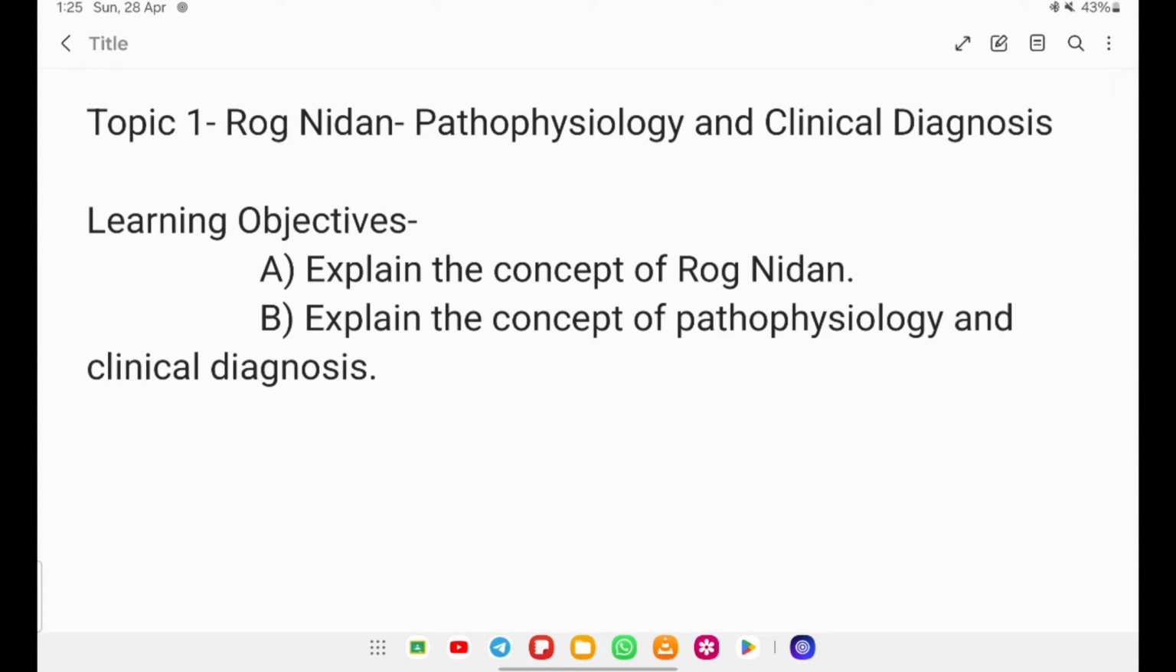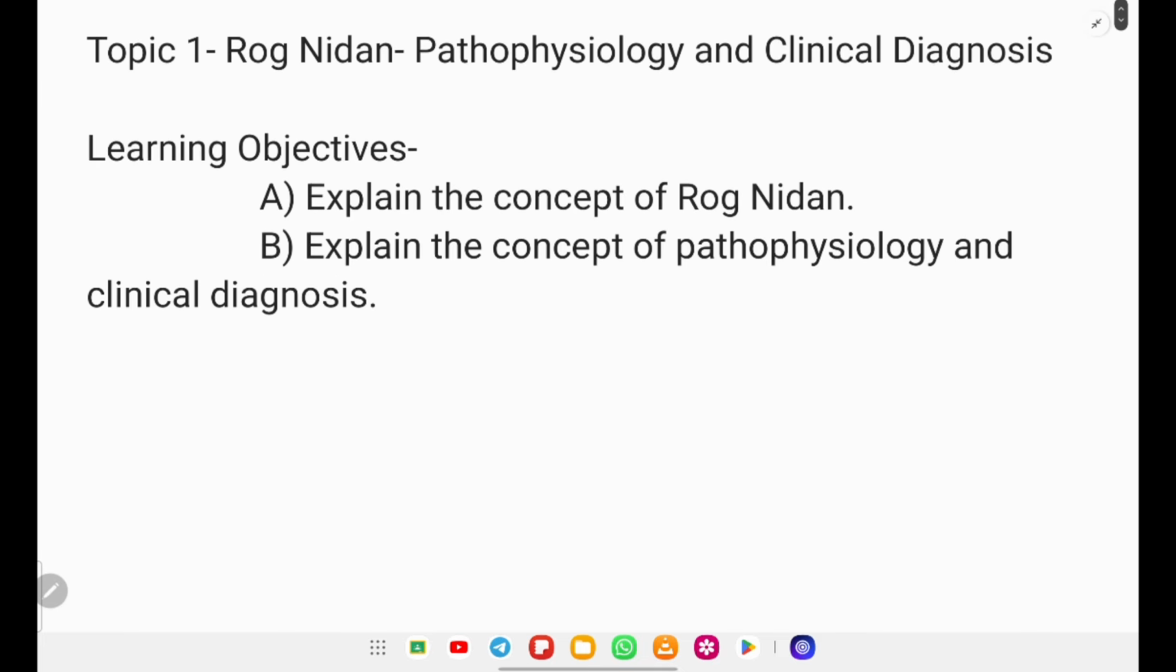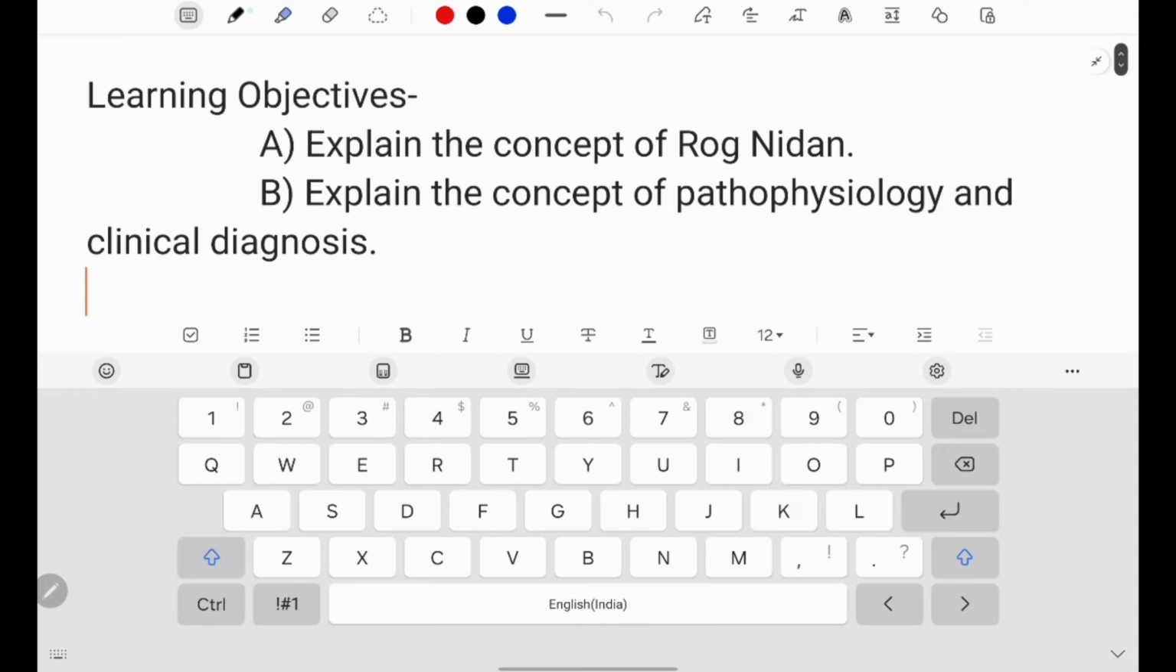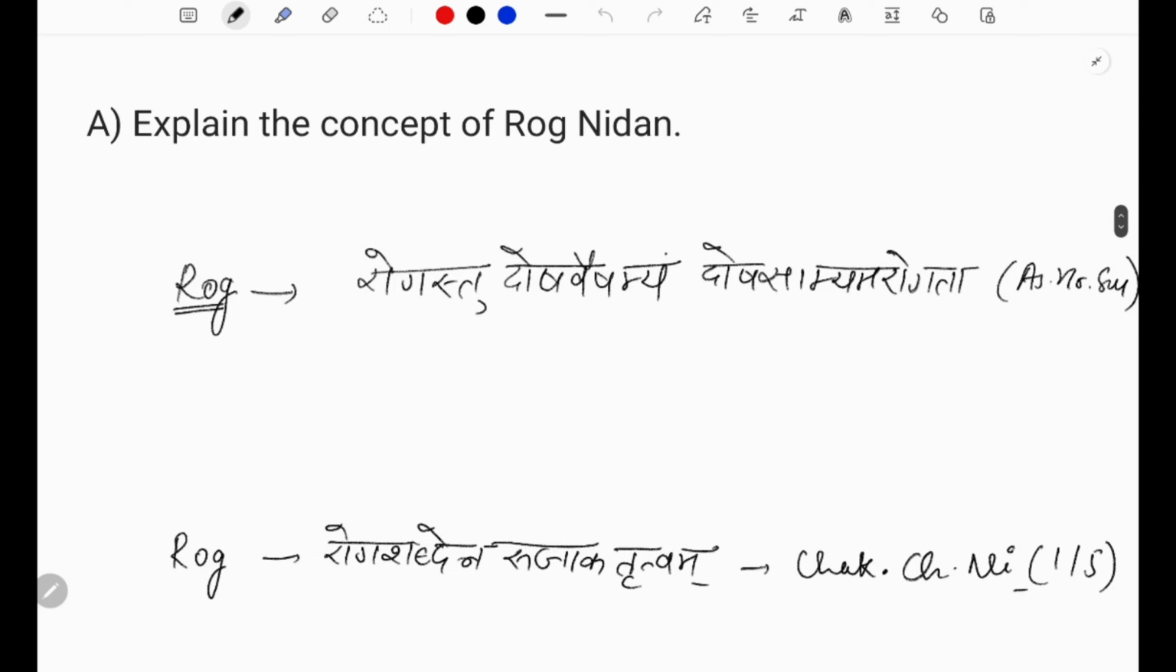Everybody, today we will be studying the first topic of Rog Nidan, that is Rog Nidan, pathophysiology and clinical diagnosis. So first we will look into the learning objectives. First we will be learning about the concept of Rog Nidan. Later on we will be learning about the concept of pathophysiology and clinical diagnosis. So let's just first look into the concept of Rog Nidan.